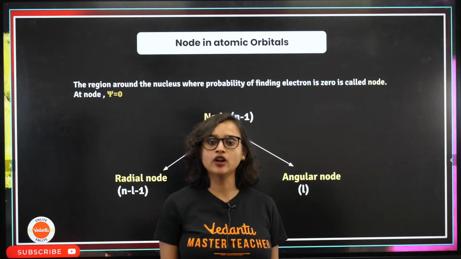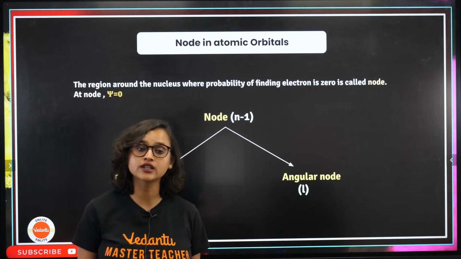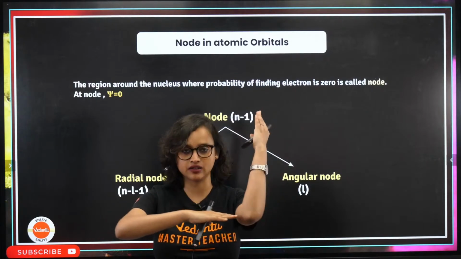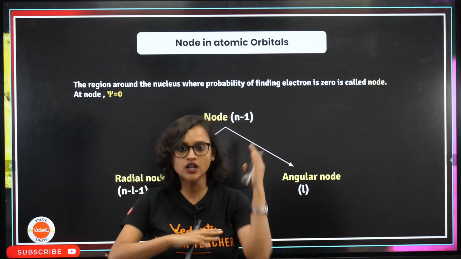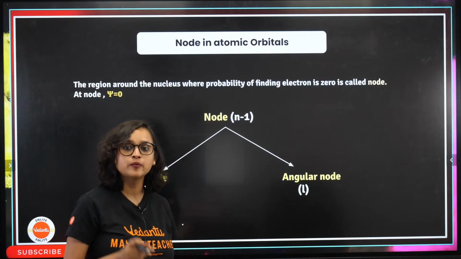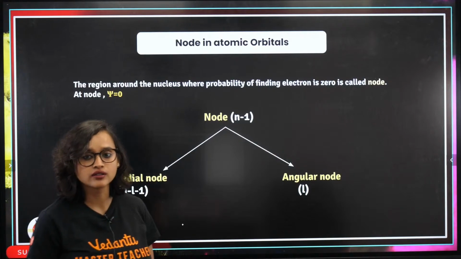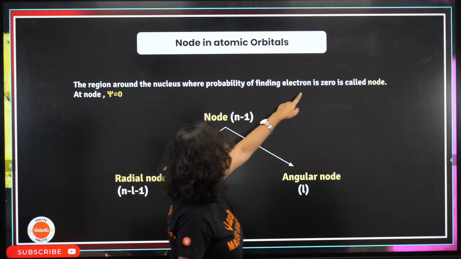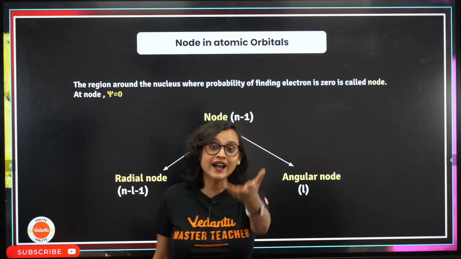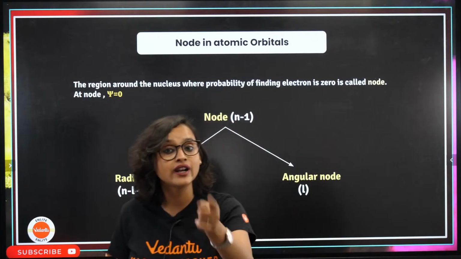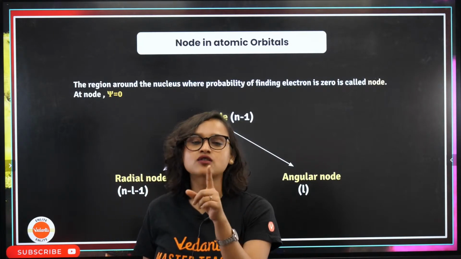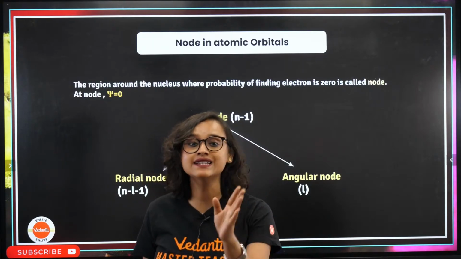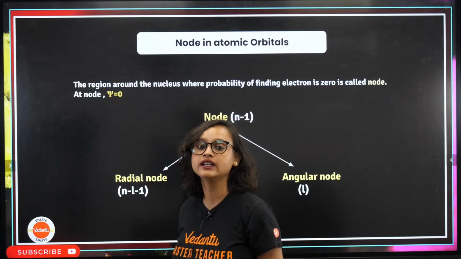Great. Moving on from here, now we come to the node. What is a node? A node is where two things meet. It is the region around the nucleus where the probability of finding the electron is 0. Where you can find the electron is the orbit, but where the probability is 0, that's called your node. Basically, psi is equal to 0.